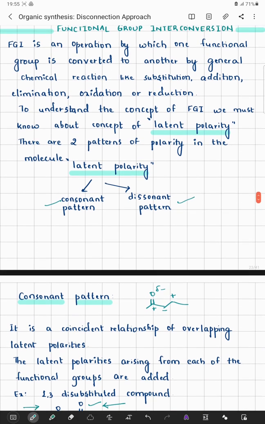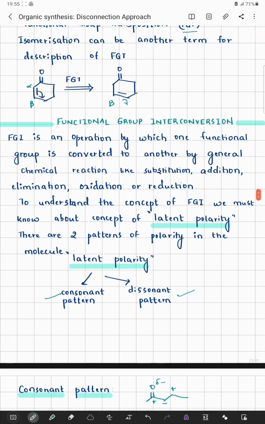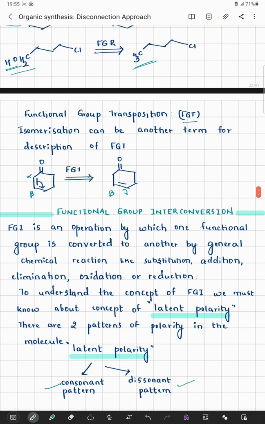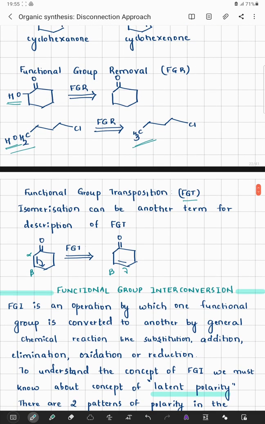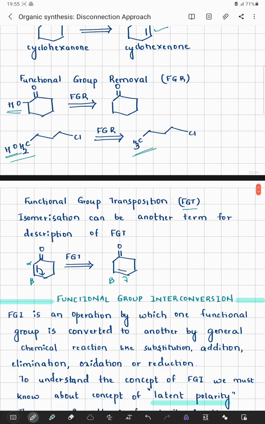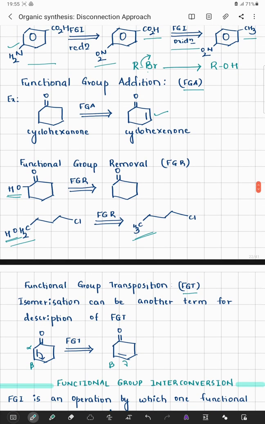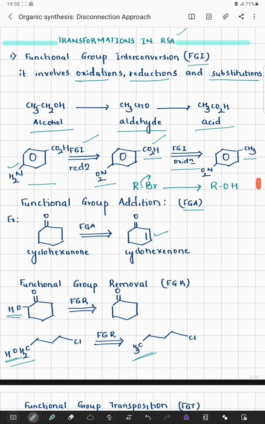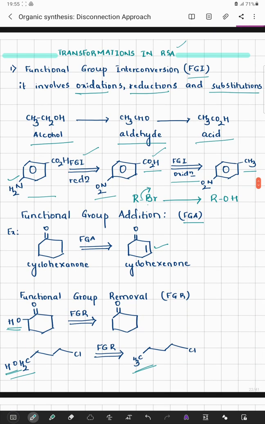Before that, we tried to understand latent polarity and functional group interconversions, and we looked into the pattern of functional group interconversions as FGT, FGR, FGA, and then even oxidation, reduction and substitution. So these are some of the transformations that we can try to understand in retrosynthetic analysis. In the next discussions, we will be going deeply through another type of functional group interconversions where we have a heteroatom. Thank you.